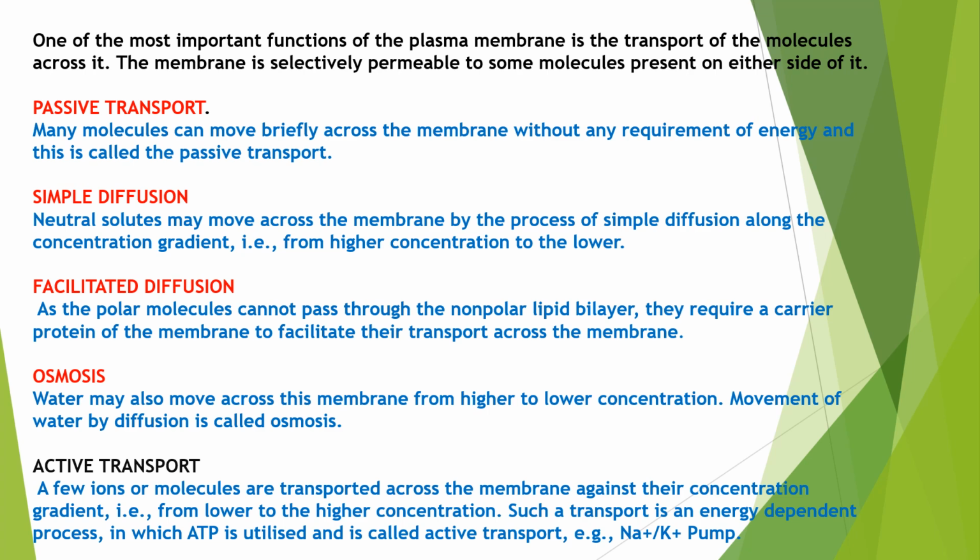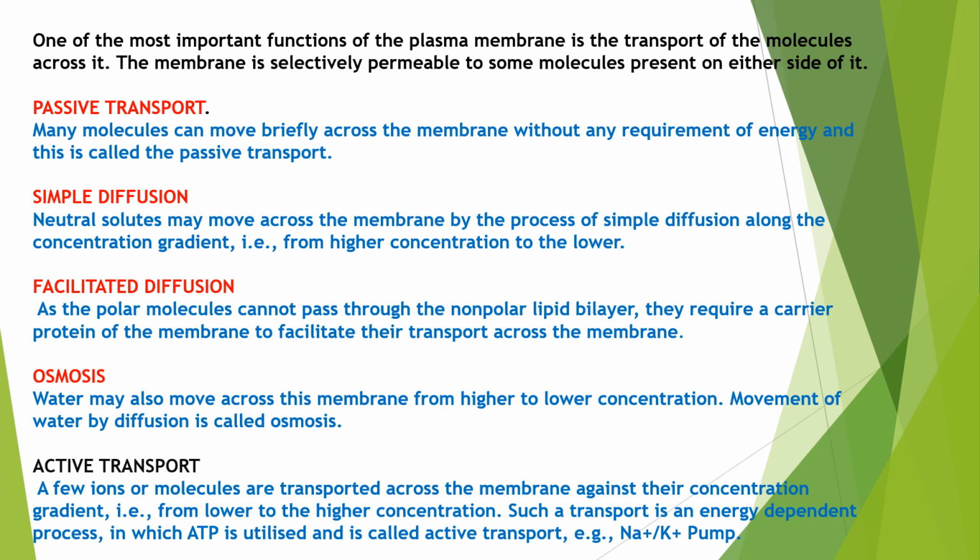So actually, the major function of plasma membrane is to transport molecules across it. To understand transport, there are different types of transport. First one is passive transport. The second type of transport is called active transport. Passive transport means, remember one thing, passive means here we do not use any type of energy. The molecules can move from their higher concentration to lower concentration.